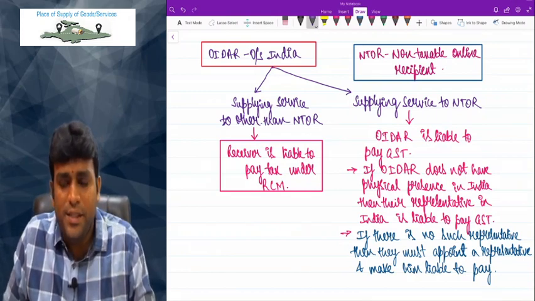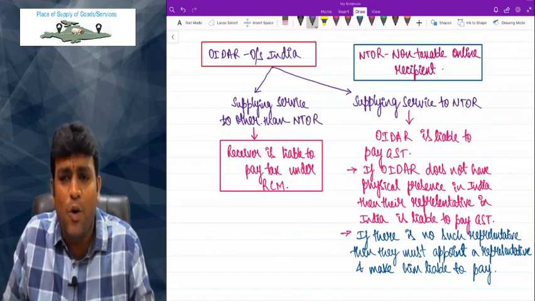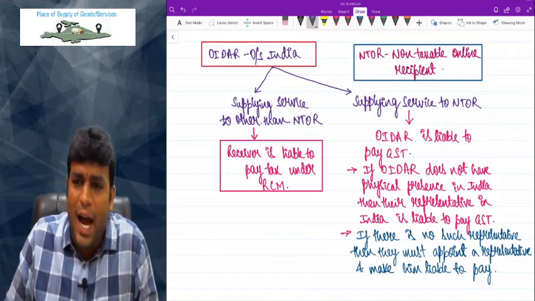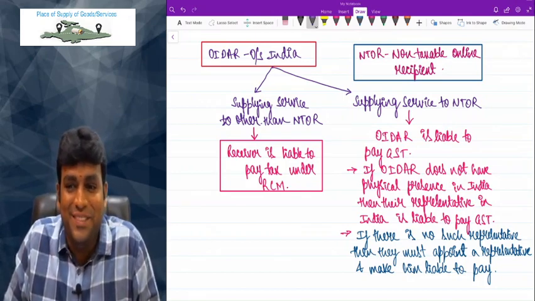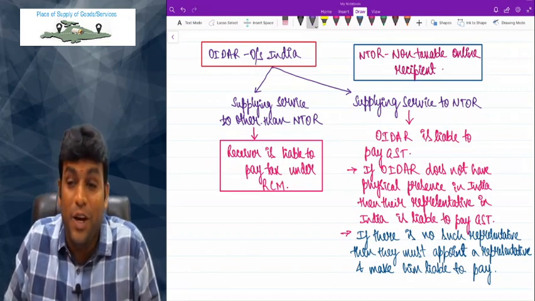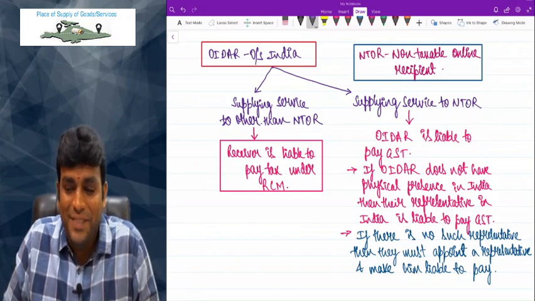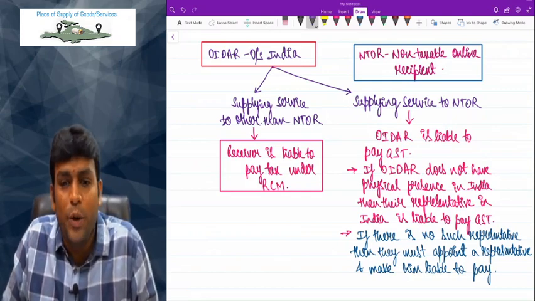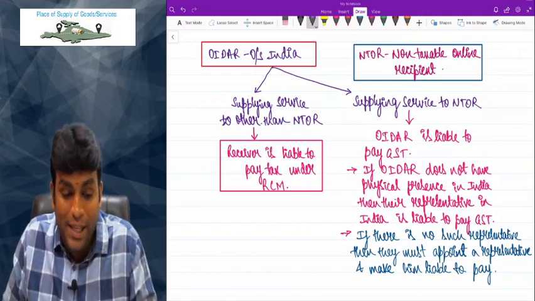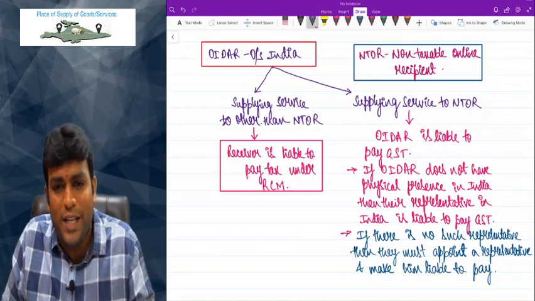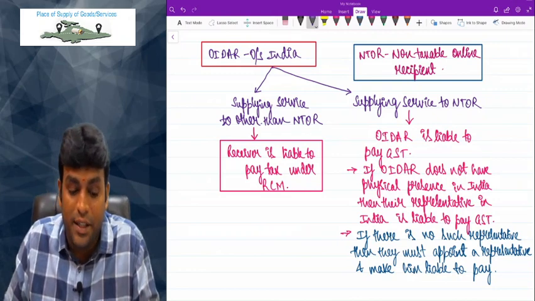Please complete writing, friends. Come on. So if OIDAR is supplying service to a person other than NTOR, then the recipient is liable to pay tax under RCM. But if OIDAR is supplying service to NTOR, then OIDAR is liable to pay GST. And the next 2 points we know, same as your e-commerce operator story. Finished writing? If you finish writing, I'll also discuss with you who is a non-taxable online recipient. That is important to know, because it makes a difference when OIDAR is giving service to a non-taxable online recipient and when OIDAR is giving service to other than a non-taxable online recipient.